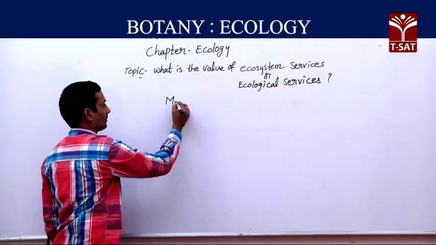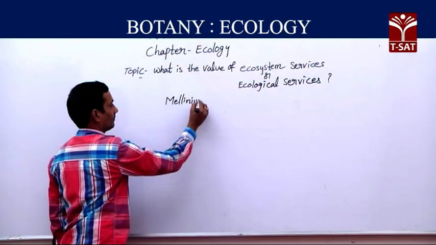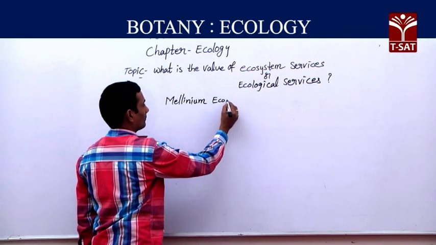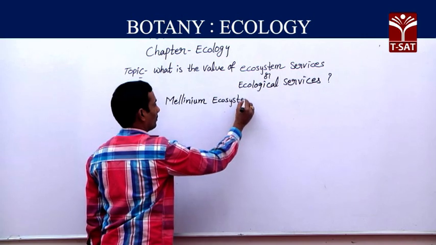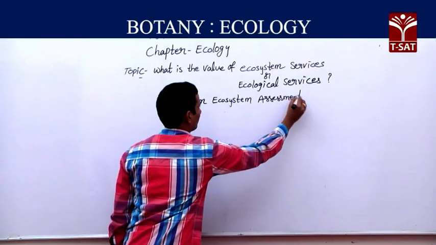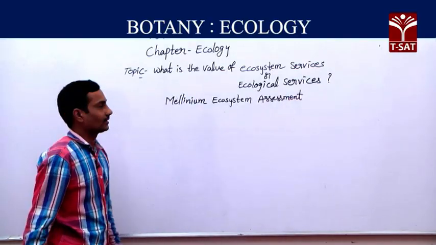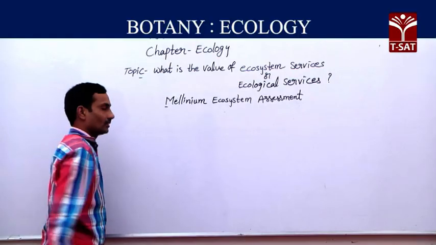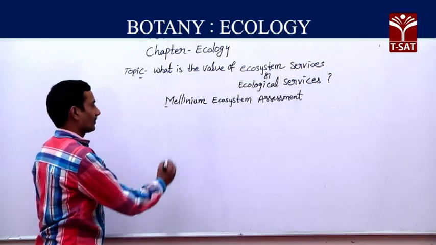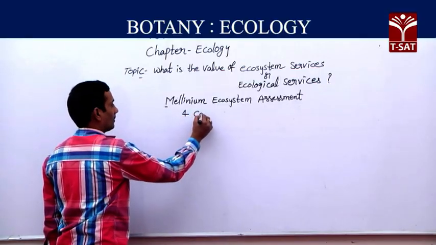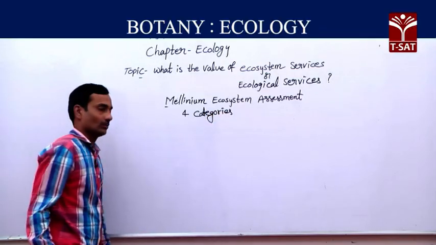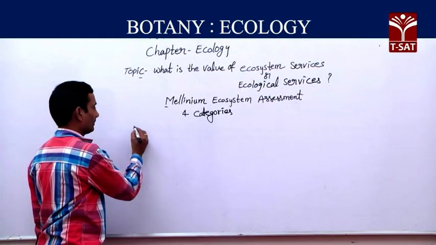The Millennium Ecosystem Assessment divided all ecological services broadly into 4 categories.